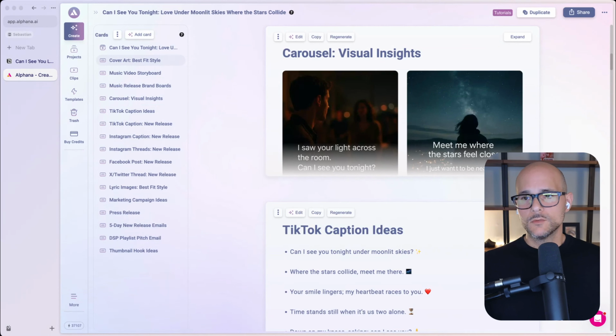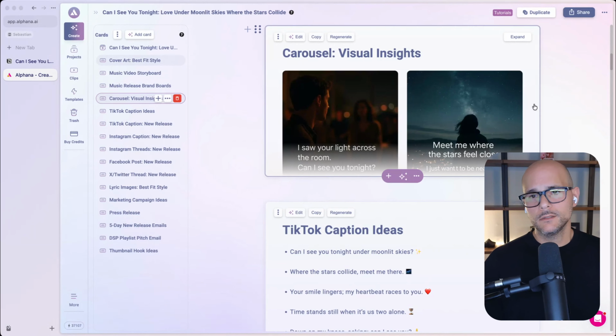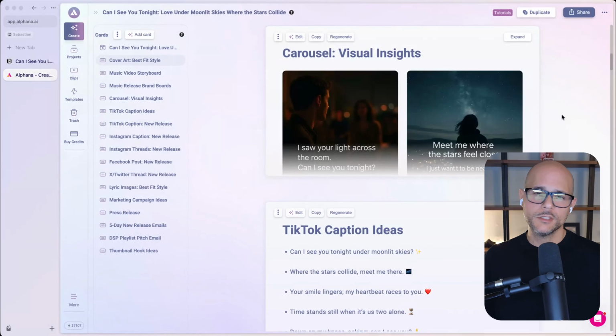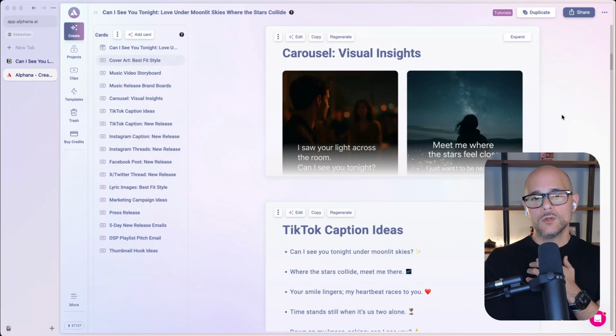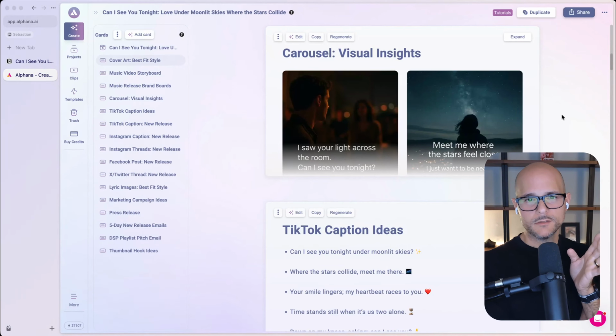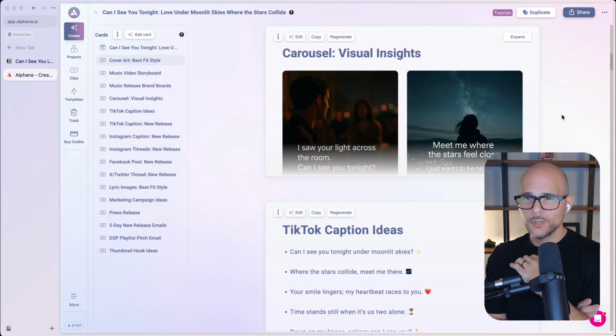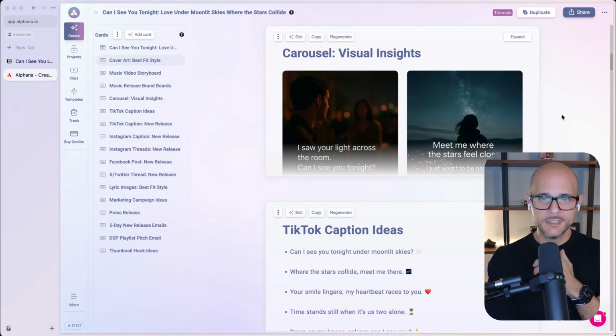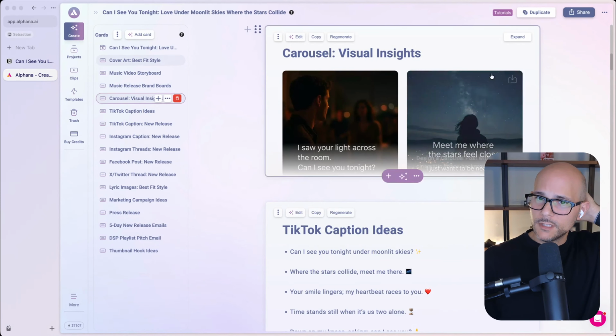Yes, so you could do this with a speech or transcript of a lecture as well. Just like how I pasted in here lyrics, you could paste in a transcript, you could paste in your speech if you're going to do a talk or anything like that. It'll create carousels. And again, if you have a soundbite and you wanted to do carousel images inside of Instagram to take advantage of their carousel feature, but then maybe upload audio of a short, 60-second clip or a talk, you could probably accomplish the same thing. So definitely encourage you to do that.